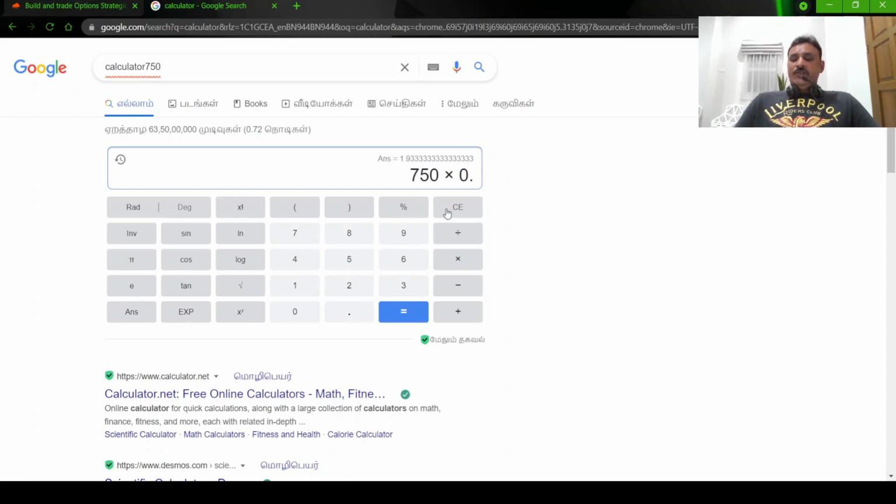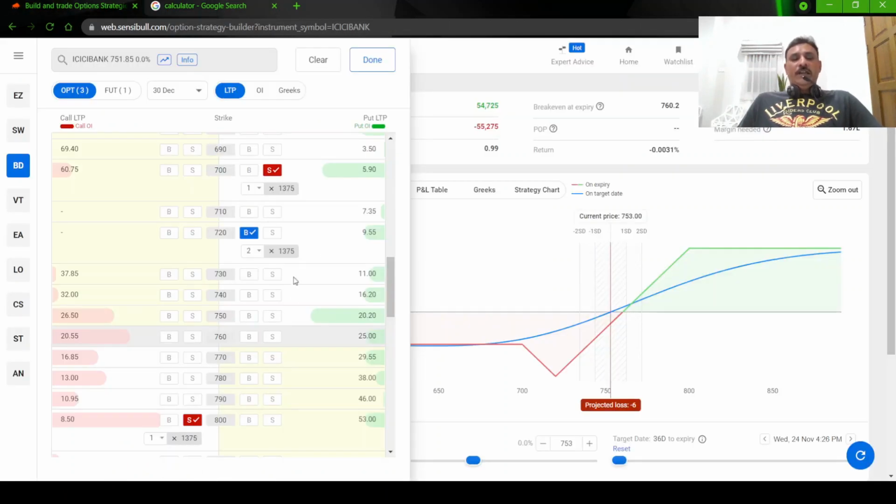750 multiplied by 0.0125. So this is 1.25%. Okay, you need to get only 9.3 rupees combined, means don't take one side, it's a combined. You are doing a covered strangle, so the combined premium needs to be about 9.3 rupees only. So how will you get 9.3 rupees?